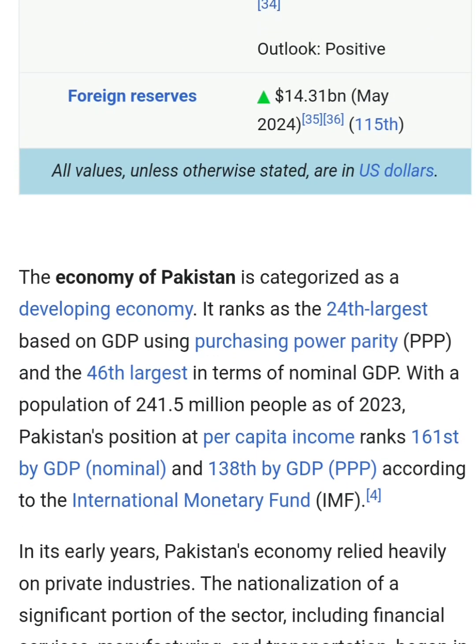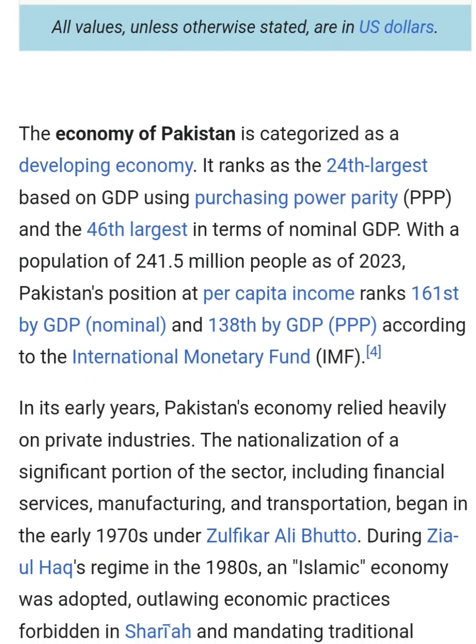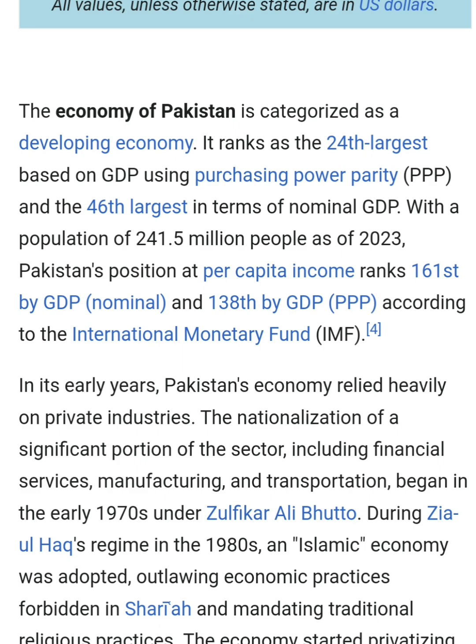The economy of Pakistan is categorized as a developing economy. It ranks as the 24th largest based on GDP using purchasing power parity, and 46th largest in terms of nominal GDP, with a population of 241 million people as of 2023. Pakistan ranks 161st in per capita income by nominal GDP and 138th by GDP PPP, according to the IMF.